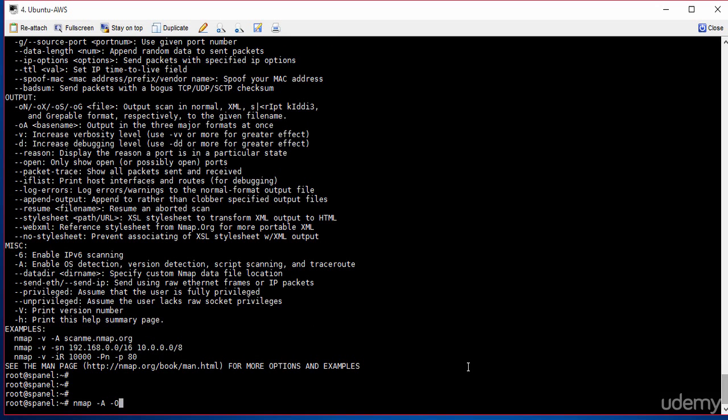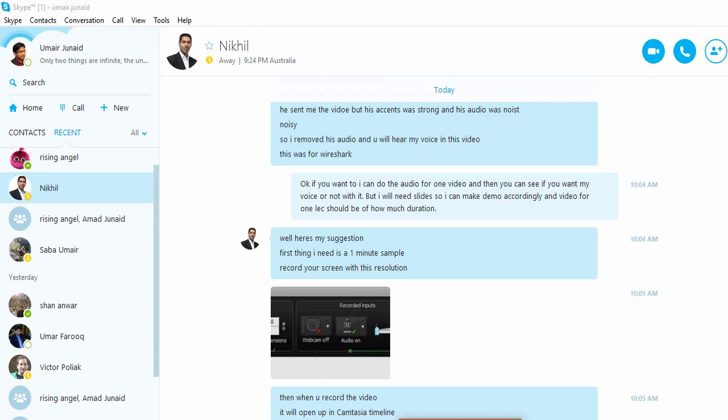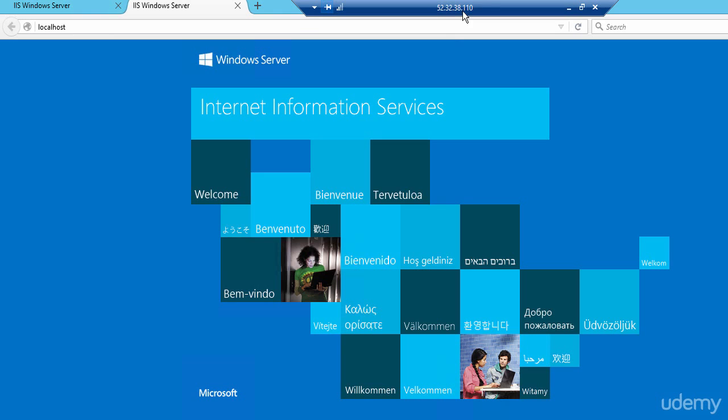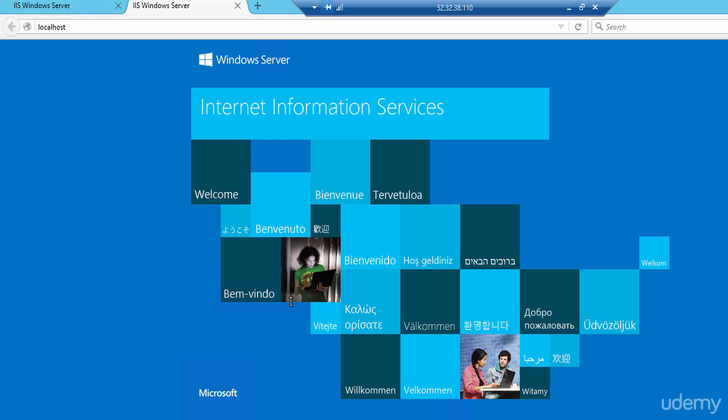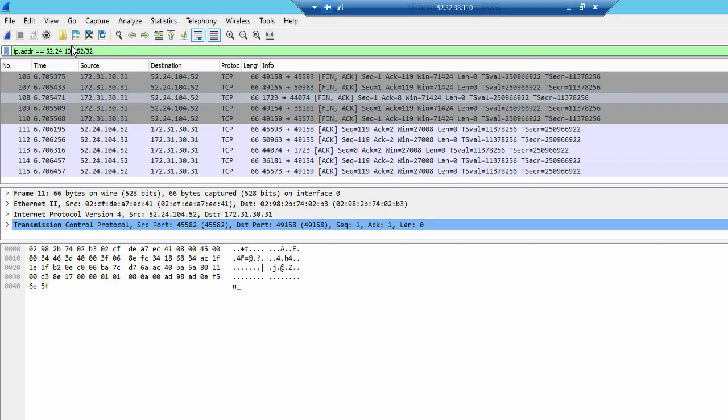I also want to put an additional command here, -vv, which will give me increased verbosity, which will give me an increased data list of exactly what's going on, some more details about what's happening on that particular victim or attack machine. So now let's just go to the IP address. This is the IP address here, 52.32.38.110. Let me confirm that. Yes, that looks fine. So that's the IP address.